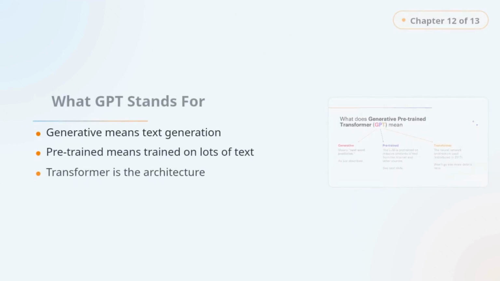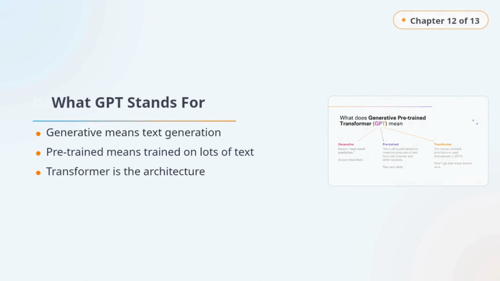GPT stands for Generative Pre-trained Transformer. Generative means it can produce text. Pre-trained means it has already learned from massive amounts of text before you ever use it. Transformer refers to the neural network architecture behind the model. Even without going deep into architecture, this name tells us a lot about how the system works.